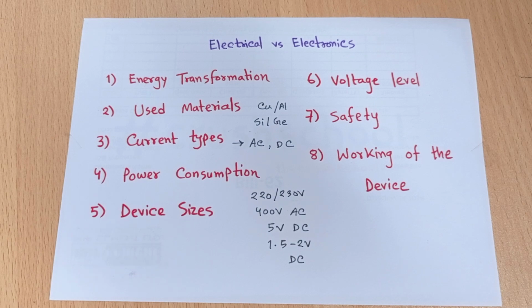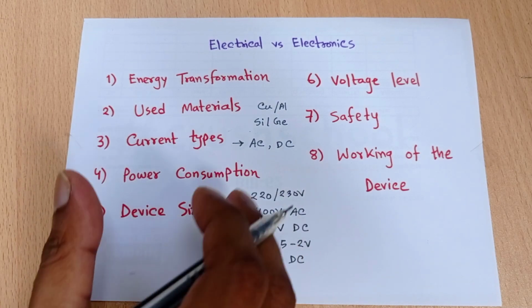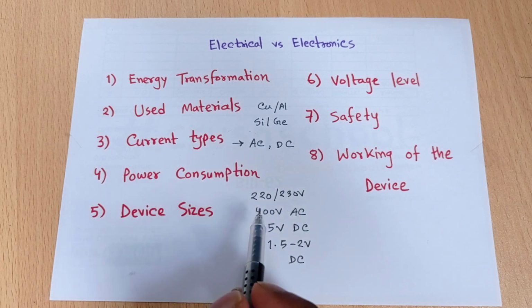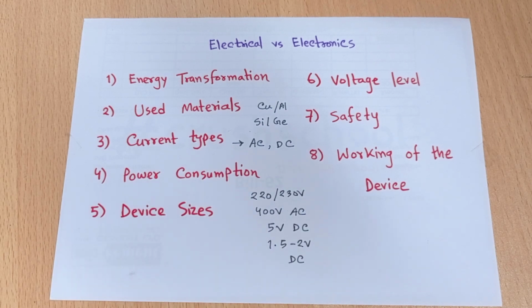So the power is very low when we are using the electronics device. So in an electronics device the power consumption is very low, but in an electrical device the power consumption is high. The electrical system requires a high amount of power, but the electronic system requires only a minimum level of power.